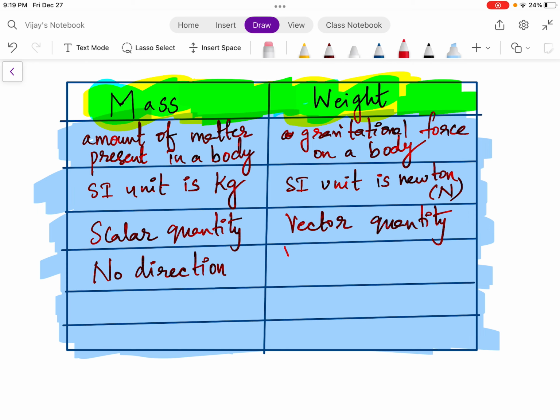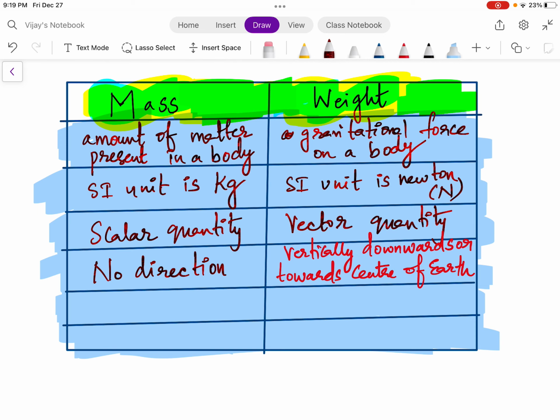So what is the direction? Either I can write vertically downwards when talking in terms of a flat surface, or I can say towards the center of Earth. So this is the difference.